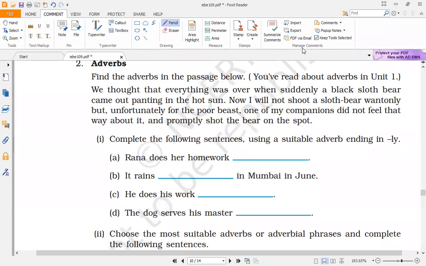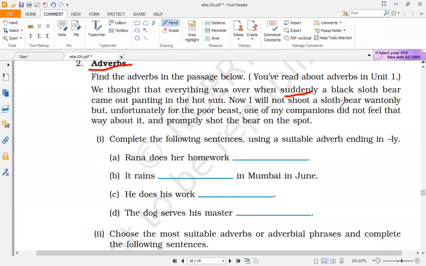Now come to page number 122. See the heading adverbs given there. Now there is one paragraph given from the chapter which you have read. We thought that everything was over when suddenly a black sloth bear came out panting in the hot sun.